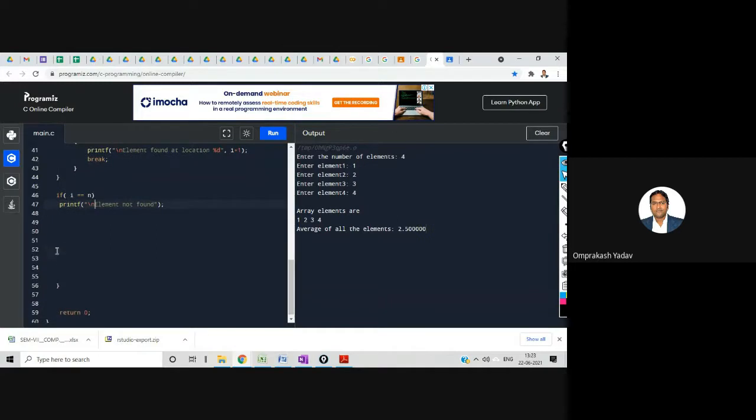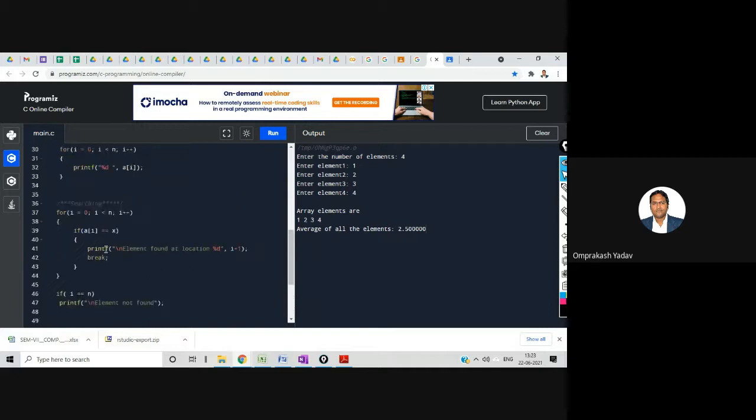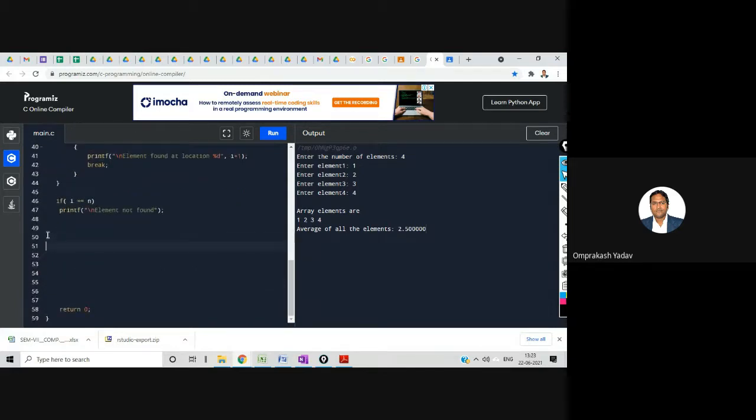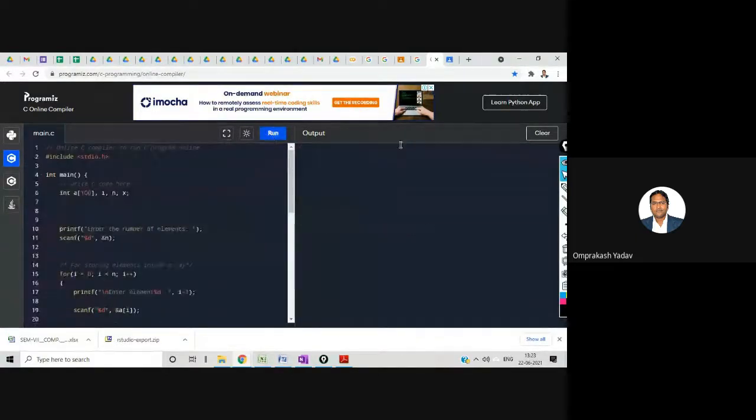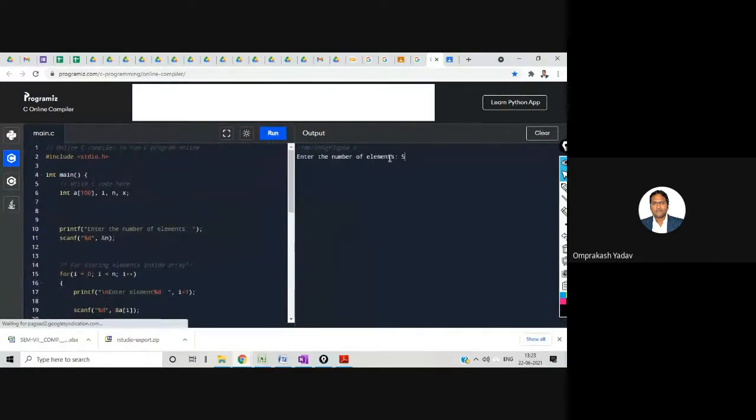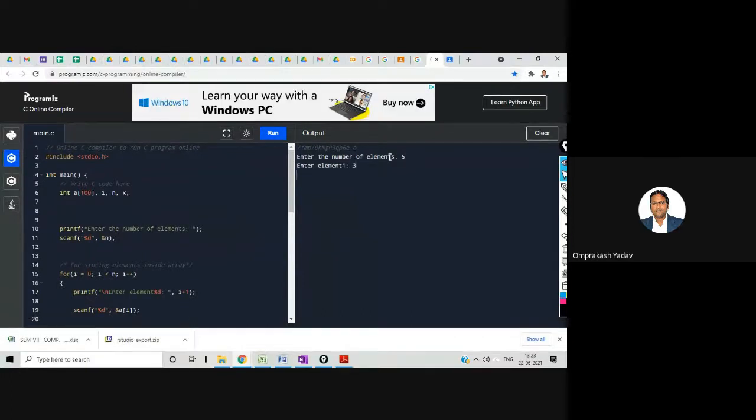Let's check this output. Let's run this. So enter 5 elements: 3, 2, 1, 4, 5. Let's enter x, 4. So array elements are 3, 2, 1, 4, 5. Element found at location 4, right? So 1, 2, 3, 4 location.